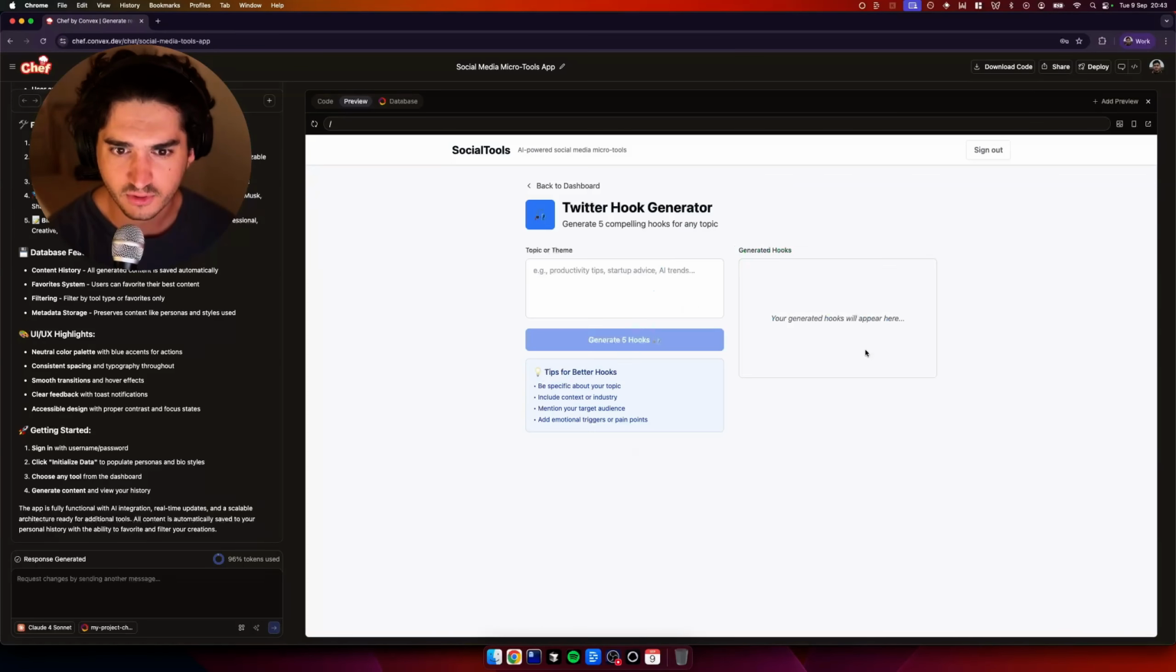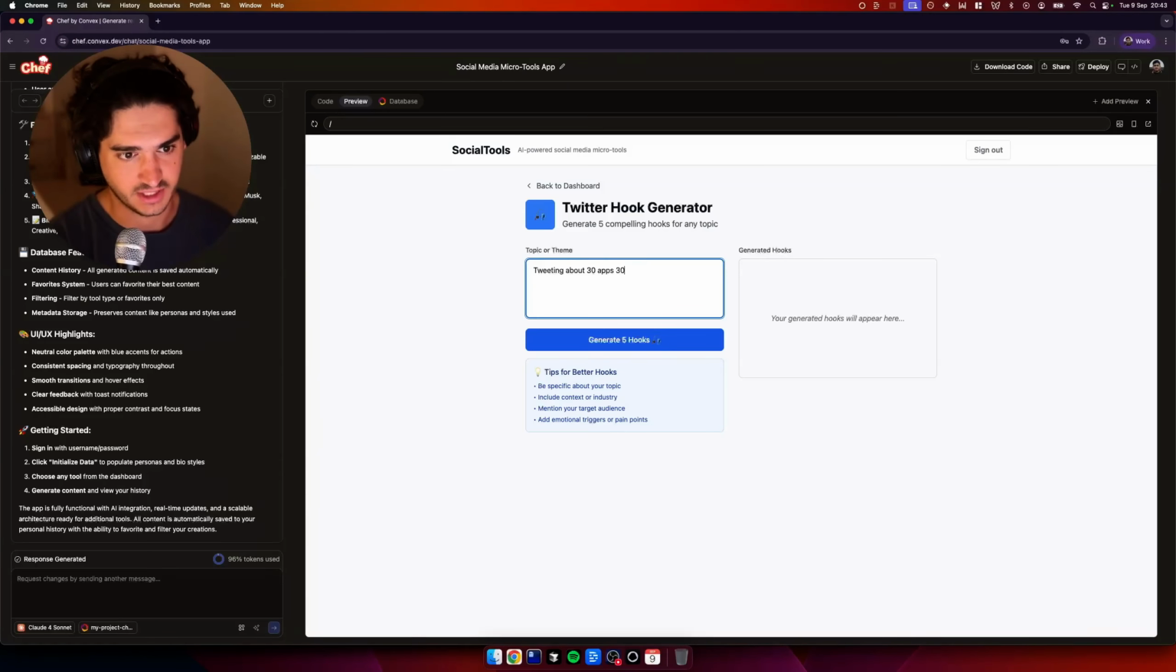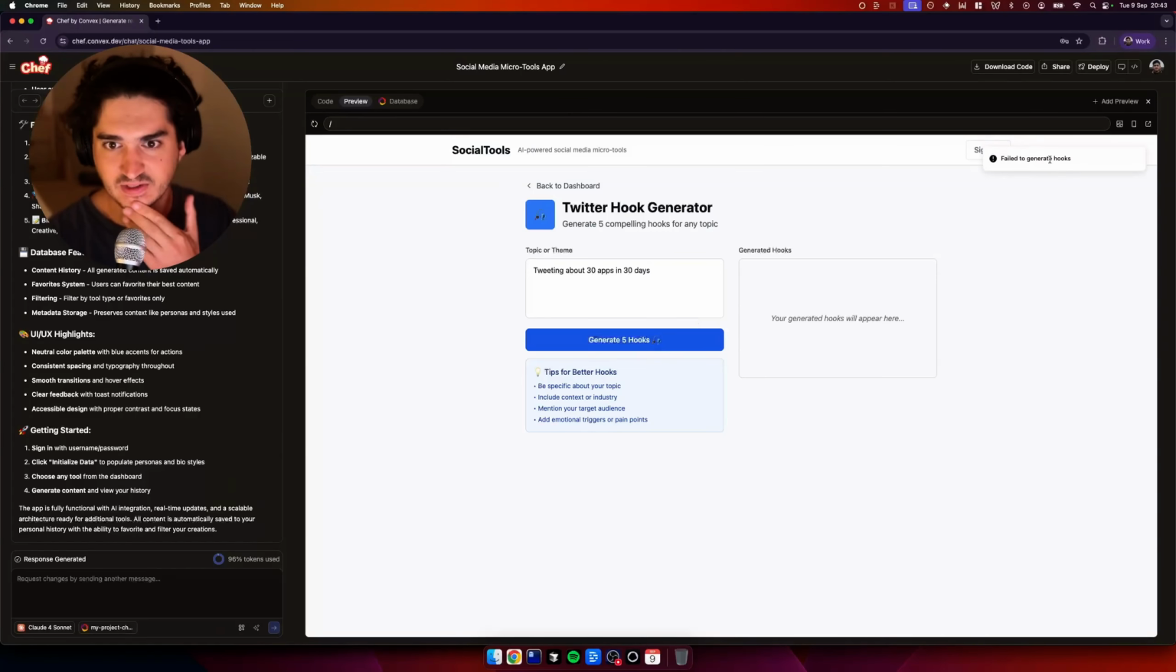So let's go for generate hook generator. Let me test this quick because our OpenAI might not be working. So let's just say tweeting about 30 apps in 30 days, generate 5 hooks. So yeah, that's not going to work.